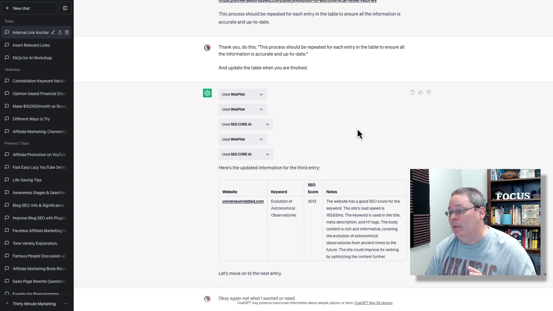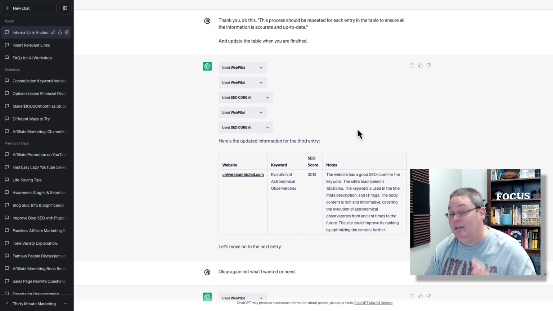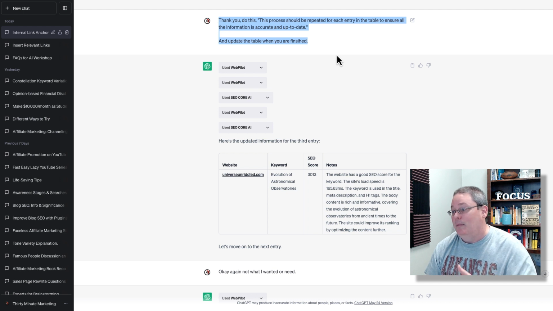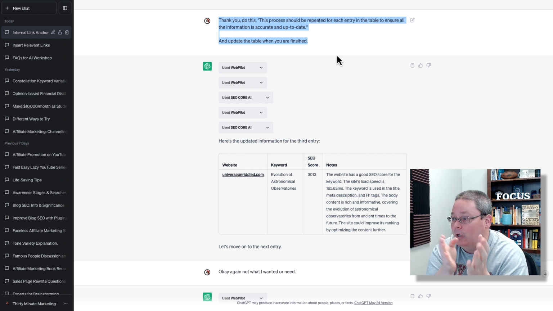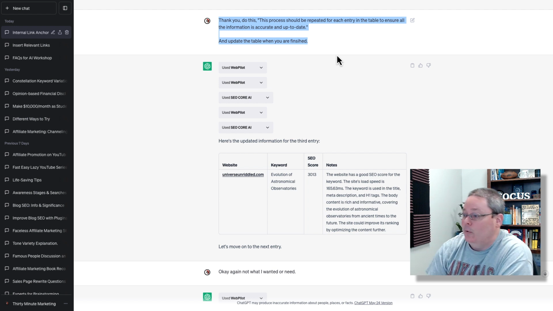And at that point, I read it. It's really good information. The information's correct. So at least we're getting correct information now. But I said, thank you. Do this. "This process should be repeated for each entry in the table to ensure all the information is accurate and up to date." I put that in quotes because it's what it told me. And then I say, and update the table when you are finished.